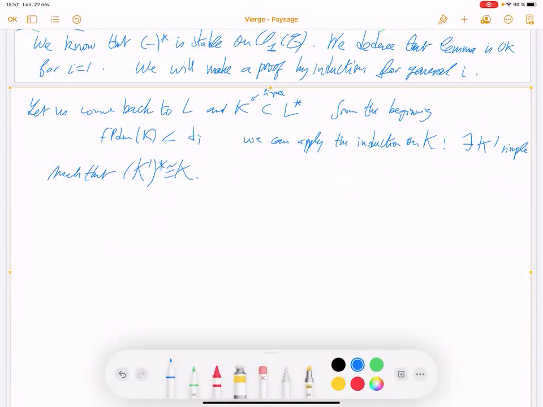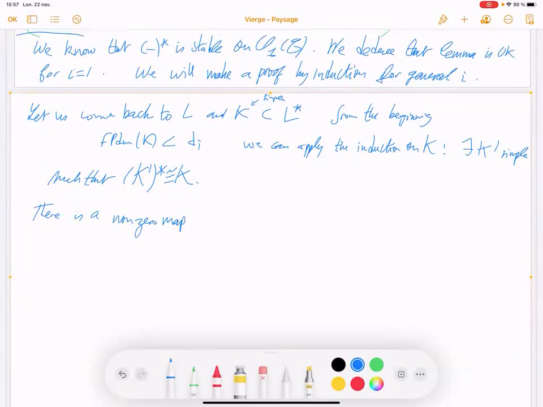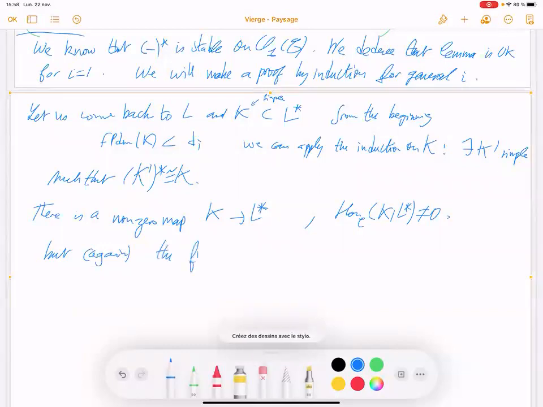Then there is a non-zero map like that, from K star to L star. But again, the functor is full.